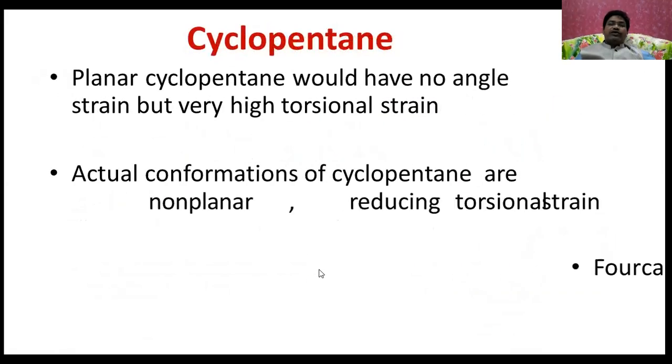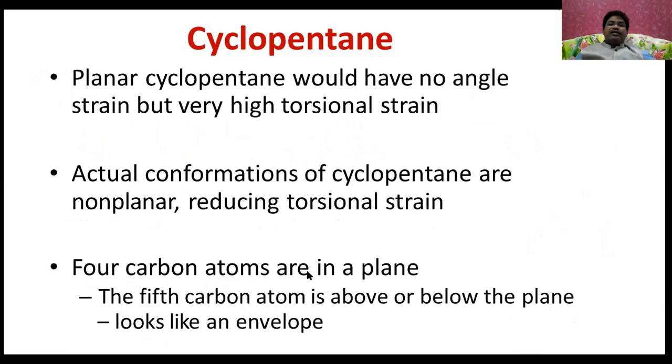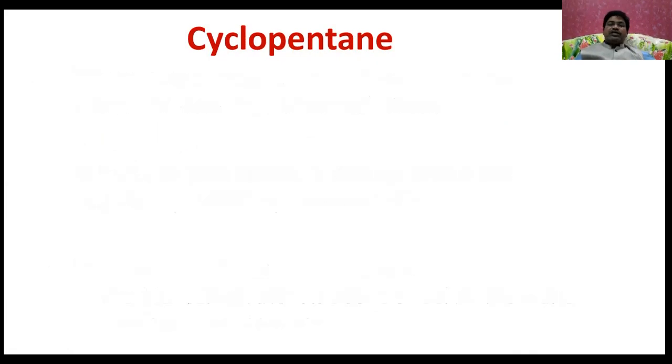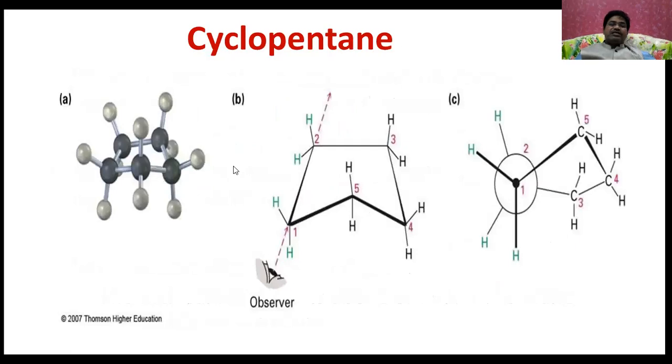Now let us go for the cyclopentane. Planar cyclopentane would have no angle strain but very high torsional strain. Actual conformations of cyclopentane are non-planar, reducing torsional strain. Four carbon atoms are in a plane. The fifth carbon atom is above or below the plane. It looks like an envelope. You can clearly understand the envelope structure.